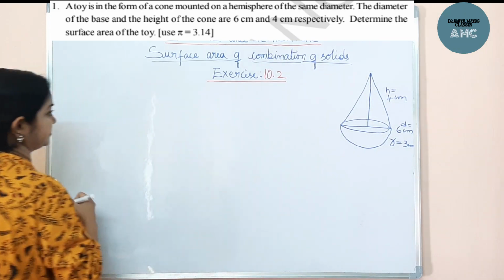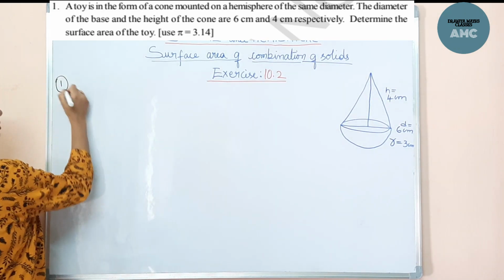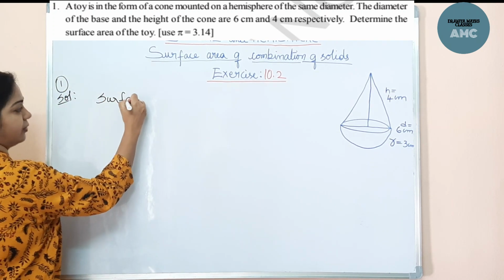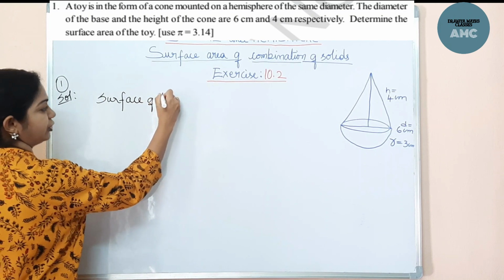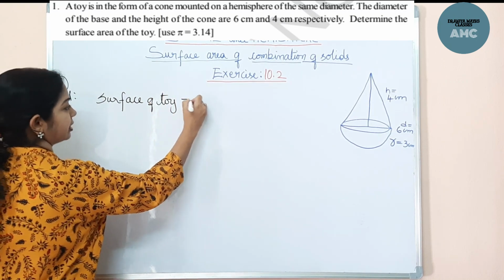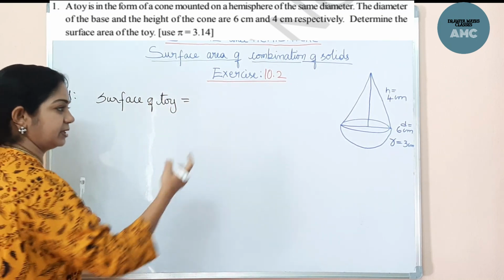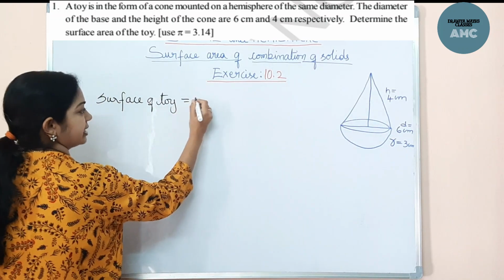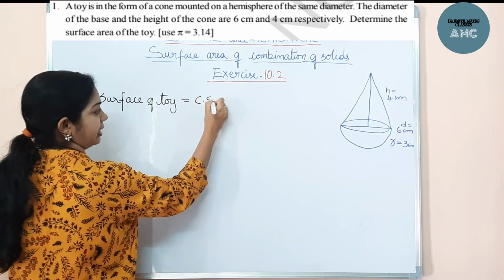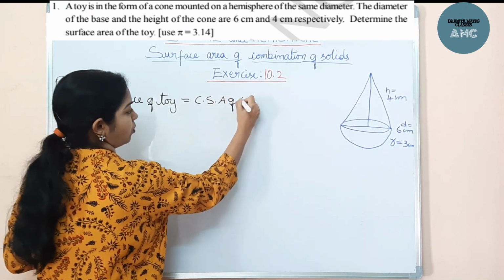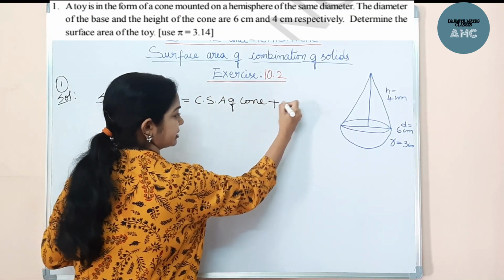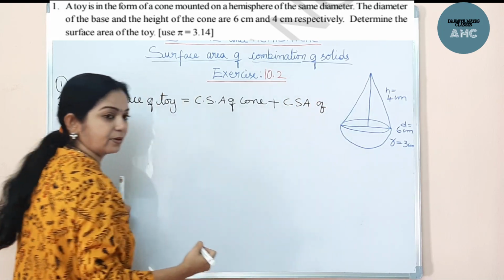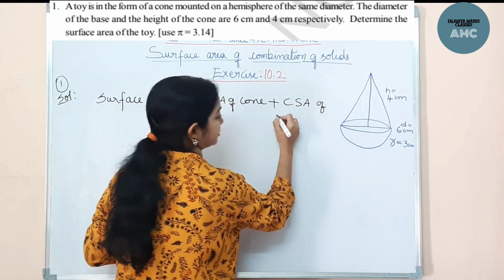Let us start. First problem, solution. Surface area of toy. Now this toy is in which shape? It is a combined shape, a combination of two solids, that is CSA of cone plus CSA of the hemisphere.